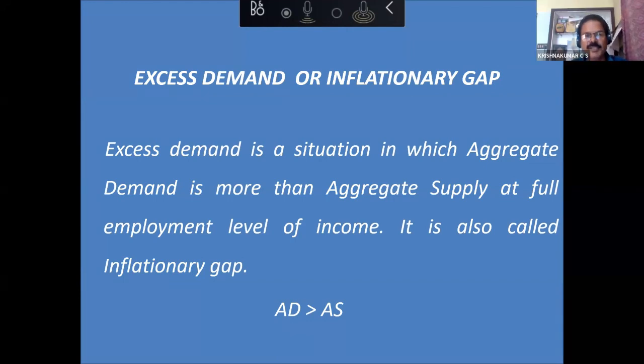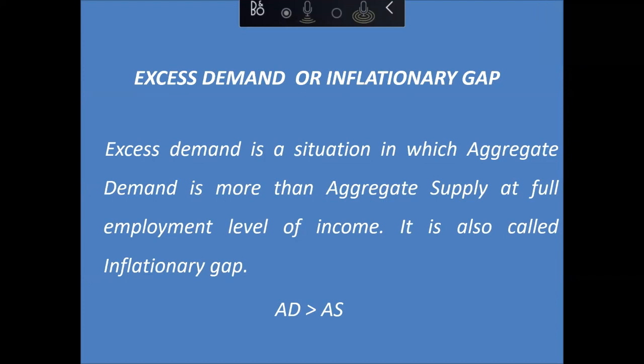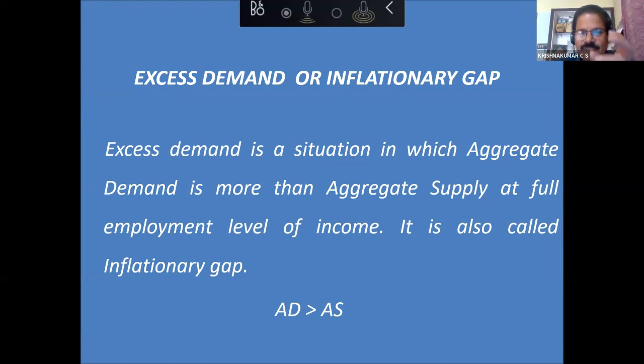So that's all about the Keynesian multiplier. The next concept, important concept which we have to learn, is this inflationary gap or excess demand. What is actually inflationary gap? Before proceeding to this, talk to children about underemployment equilibrium, full employment equilibrium, and all those things. Keynes speaks about underemployment equilibrium. That is why that mechanism of adjusting AD and AS works. But when we come to this inflationary gap or excess demand, we assume that the economy is at full employment. So that adjustment will not work here.